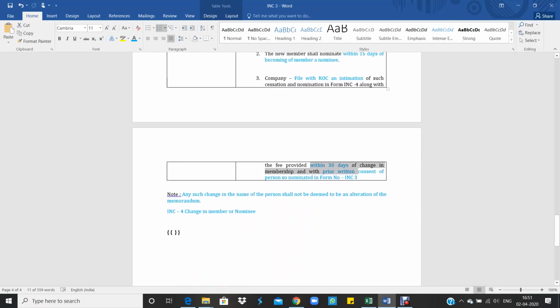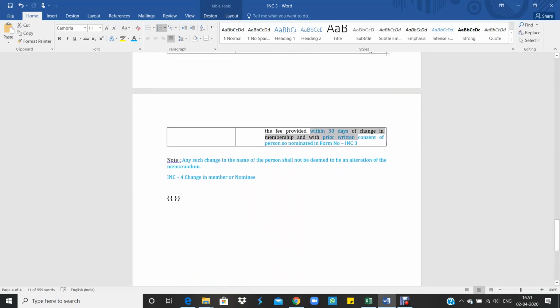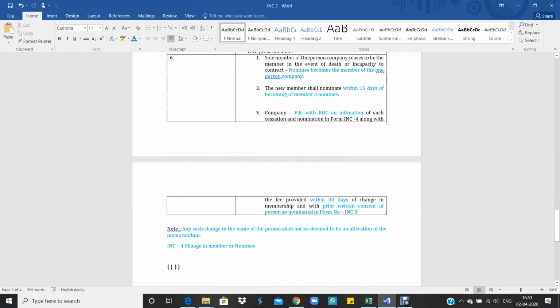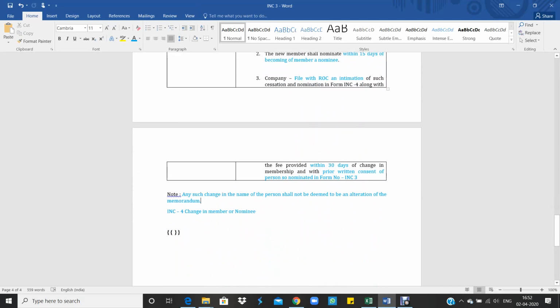Here we have to note one point: any change in the name of the person shall not be deemed to be an alteration of the memorandum. So if there is any change in the member in case of death or incapacity to contract, or if there is any change in the nominee, it should not be treated as an alteration of the memorandum.